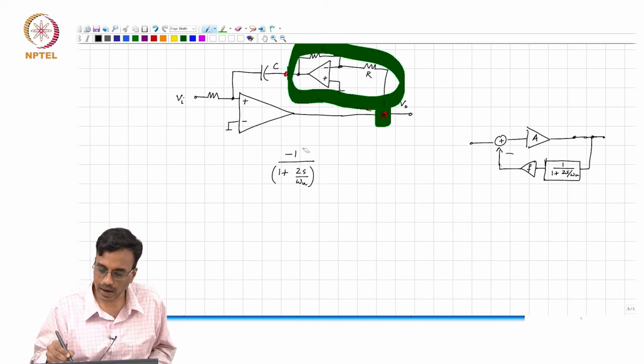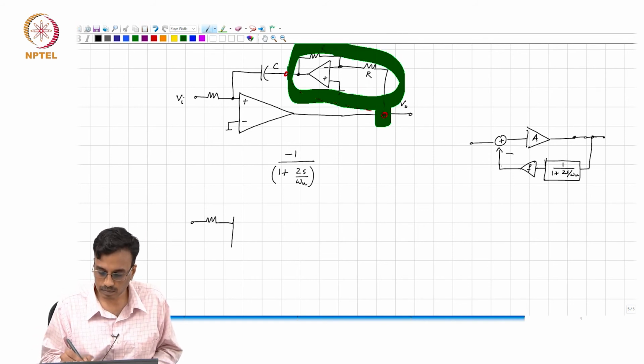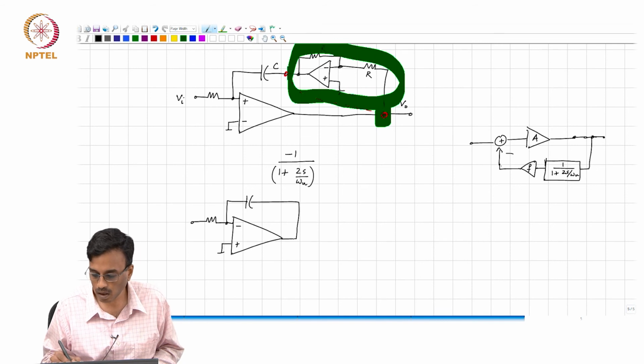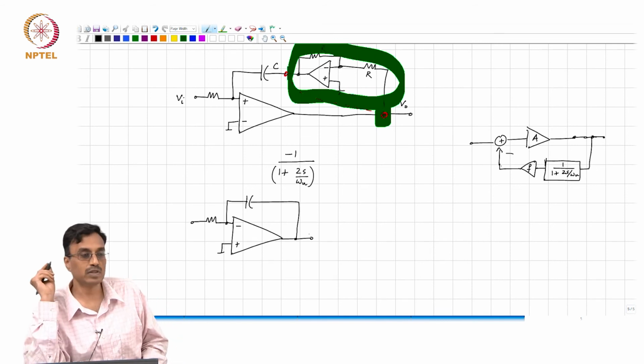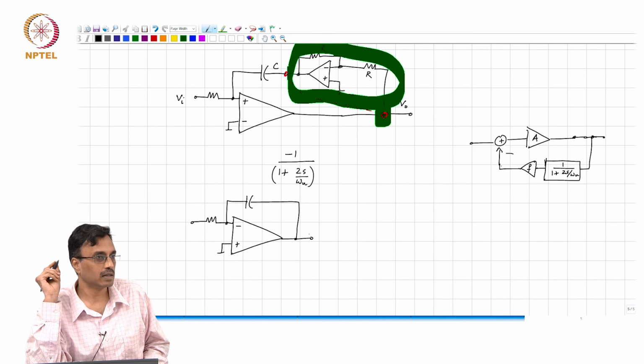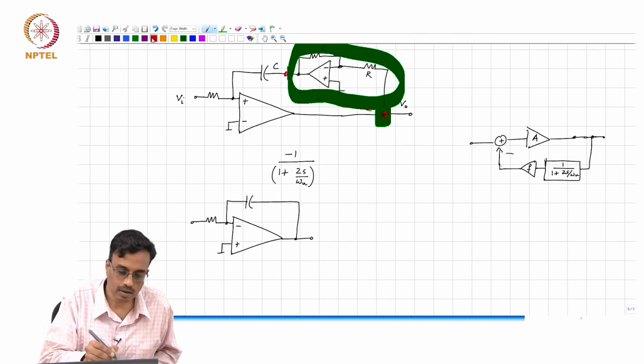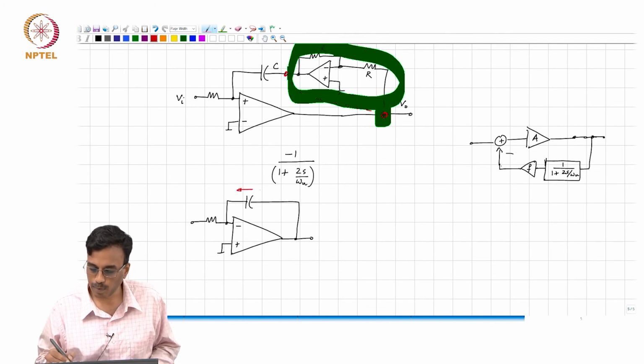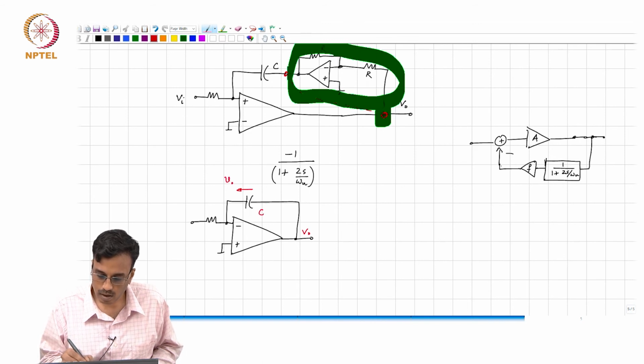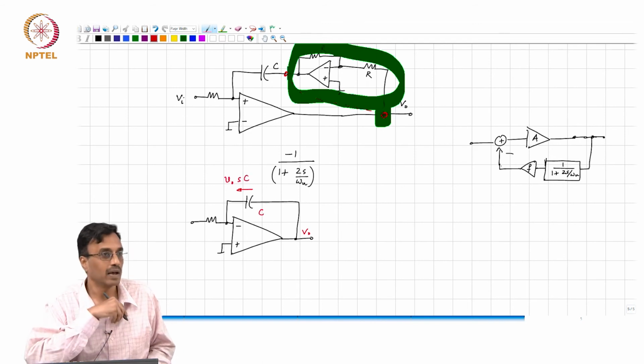How does this compare with the original integrator? What is the difference between this and that? The current here is approximately V naught times SC.